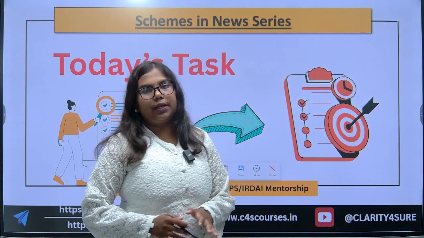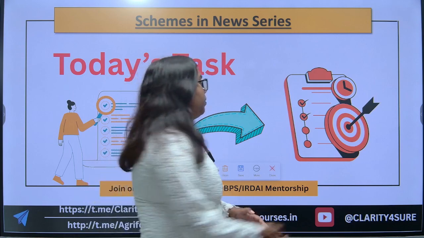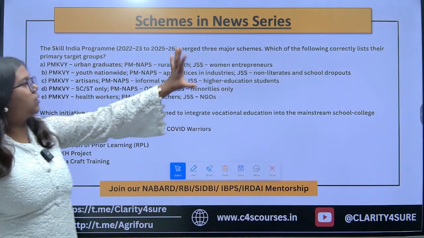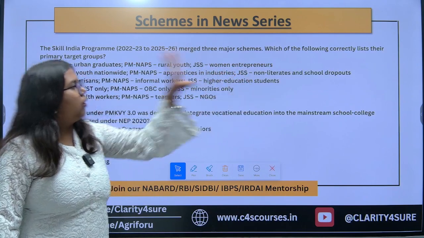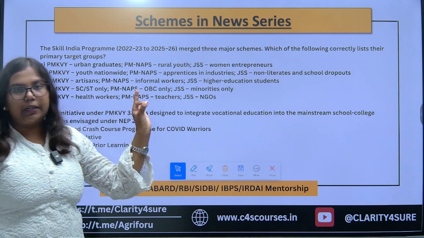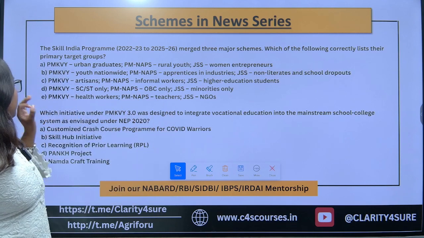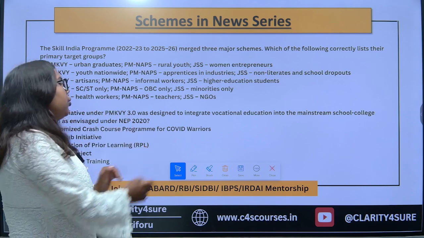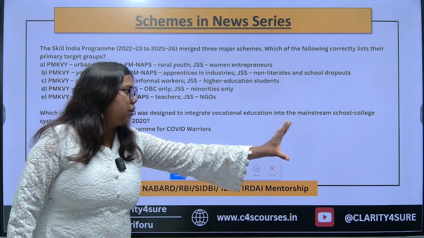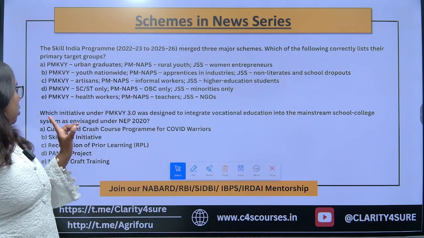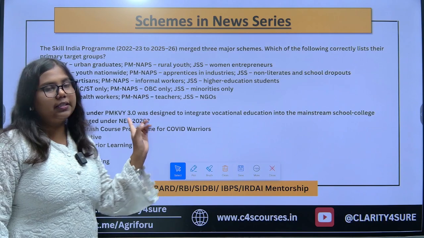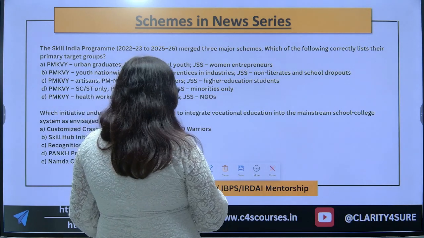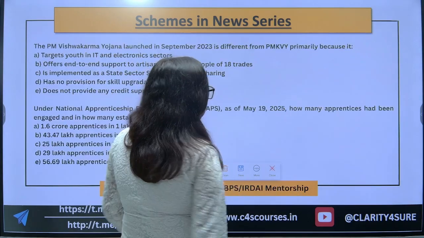Before jumping to today's session, I am giving the task for today. The very first question is, the Skill India program merged three major schemes. Which of the following correctly lists their primary target groups? The next question is, which initiative under Pradhan Mantri Kaushal Vikas Yojna 3.0 was designed to integrate vocational education into the mainstream school-college system as envisaged under the National Education Policy 2020? So go through its options very thoroughly and then comment the answers.